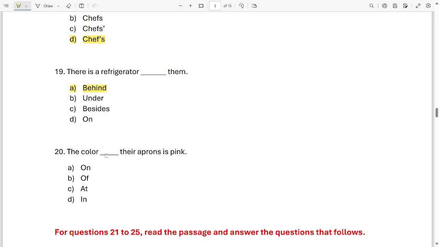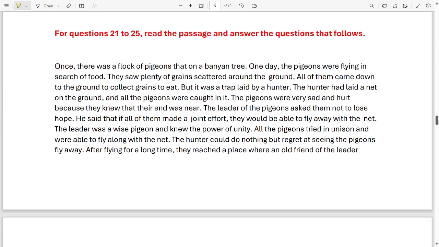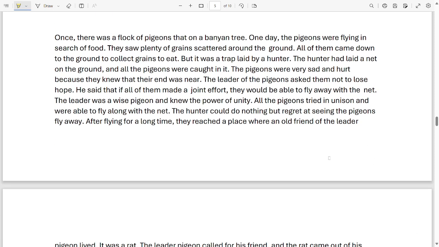Option A. The color dash the apron is pink. On, off, at, in. Which word will come? Of. Option B. The color of the apron is pink. Okay, now move on to the next question. Question 21 to 25. Read the passage and answer the question that follows. Okay, so let's read the passage. Okay, and then we will answer the question.